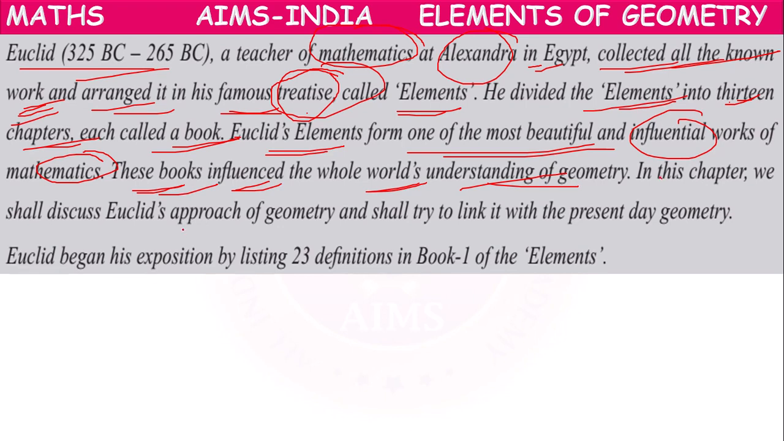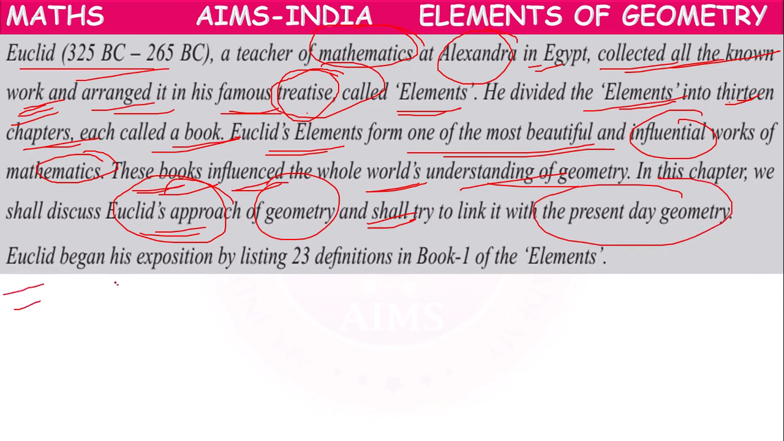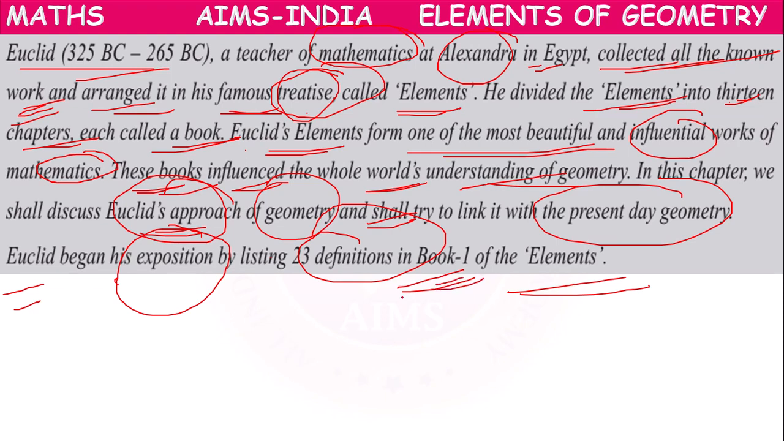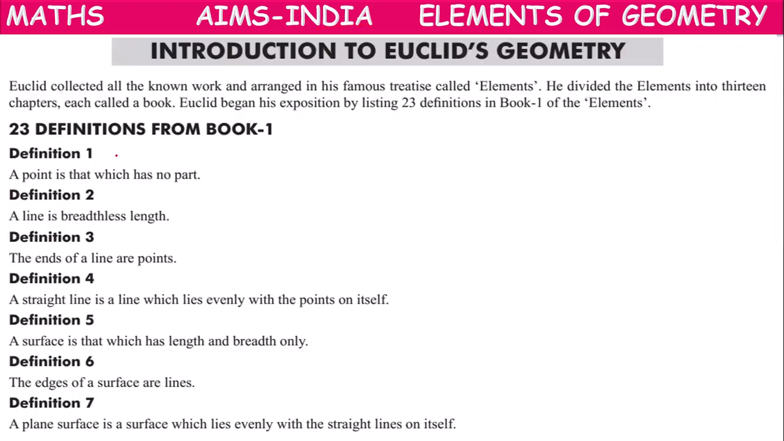In this chapter, we discuss Euclid's approach to geometry and try to link it with present day geometry. Euclid began his exposition of geometry by listing 23 definitions in Book 1 of the Elements. The Elements has 13 books, and Book 1 is the first part. In it, he has given 23 definitions regarding geometry. So let's see the definitions, children.